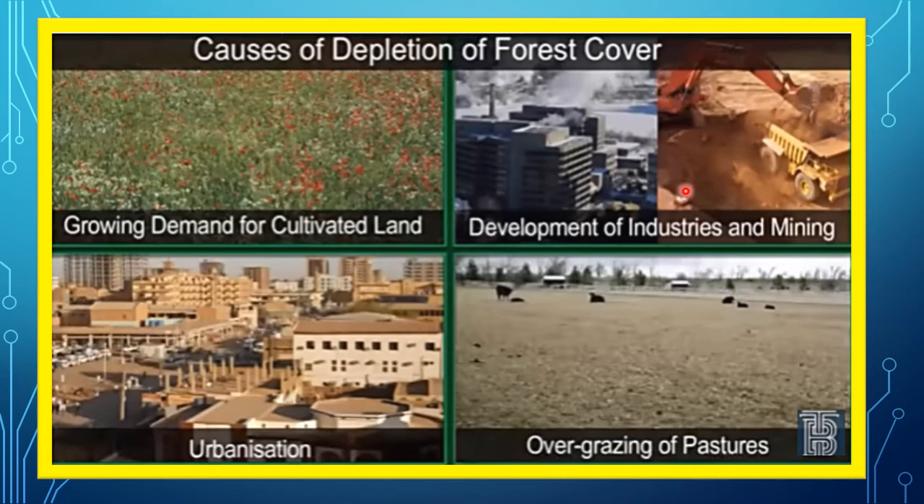And the fourth one is overgrazing of pastures. Now when these animals graze around with their hooves, they trample the plants, break the soil surface, and some of them eat up the leaves and the roots, so then the land loses its vegetation cover, which leads to soil erosion, and then it's of no use. That land, the soil, has been deprived of all its nutrients. So these are some of the reasons for the depletion of forest cover.